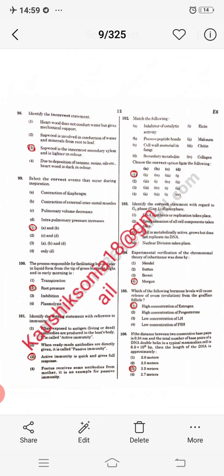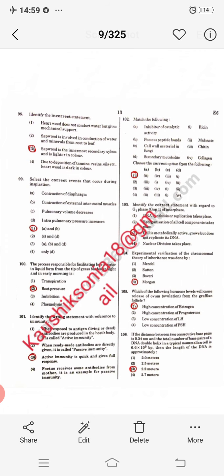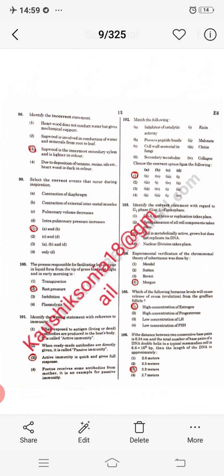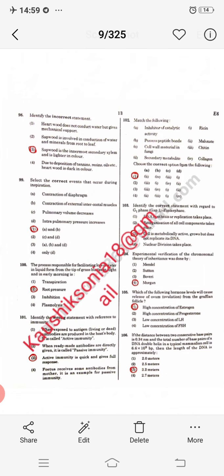Very nice. Next question, if the distance between two consecutive base pairs is 0.34 nanometer and the total number of base pairs of the DNA double helix in a typical mammalian cell is 6.6 x 10⁹ base pairs, then what is the length of DNA? You have to remember that the human length of DNA is approximately 2 meters.